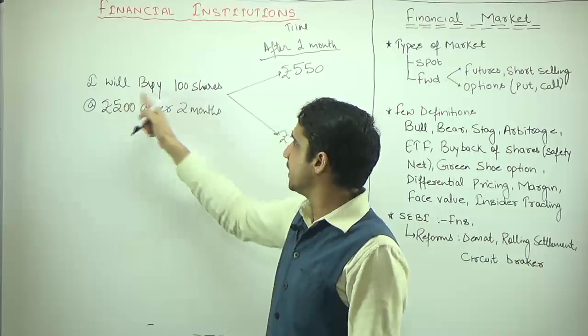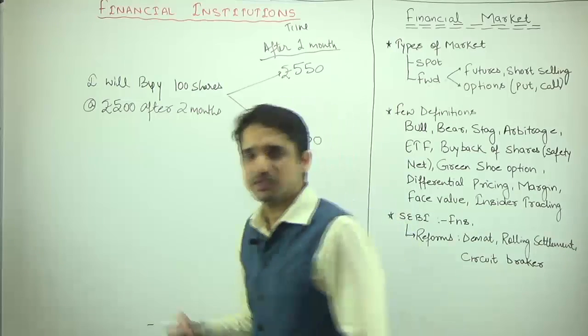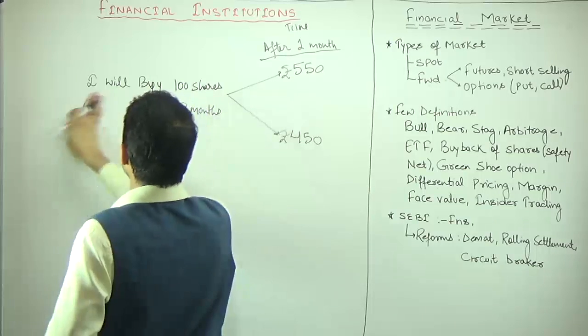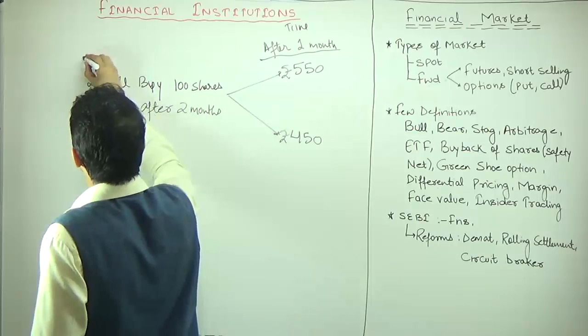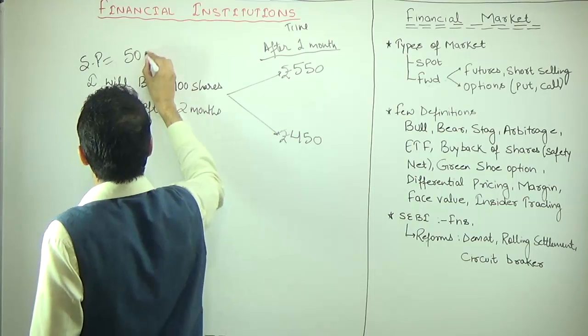It is like I will buy 100 shares after 2 months because I have already sold it. So this buying price is not fixed. The price at which I have sold it is suppose 500 rupees.